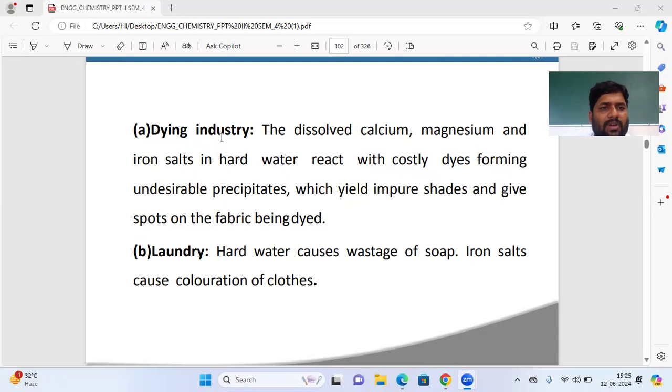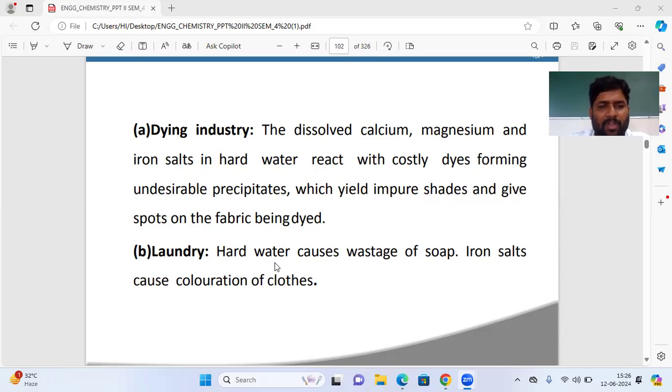If you are using hard water in the dyeing industry, we cannot get a desirable product. We will get undesirable precipitate, along with impure shades on the cloths and some spots on the fabric being dyed. So that is a problem of hard water in a dyeing industry.